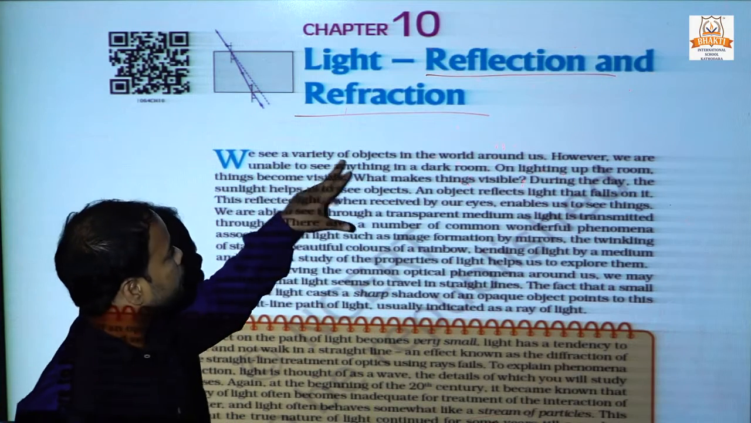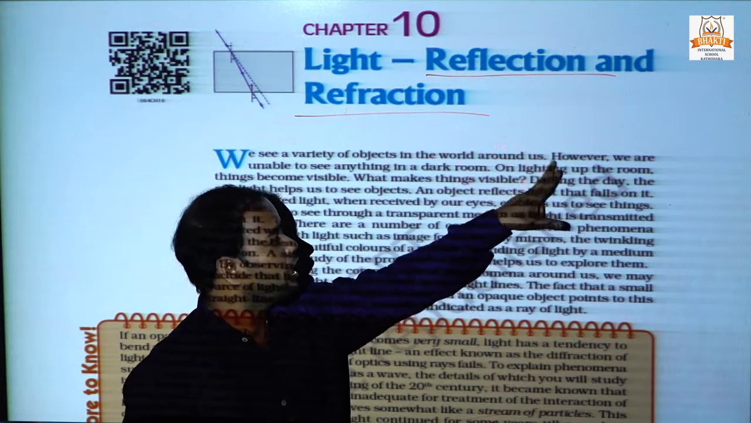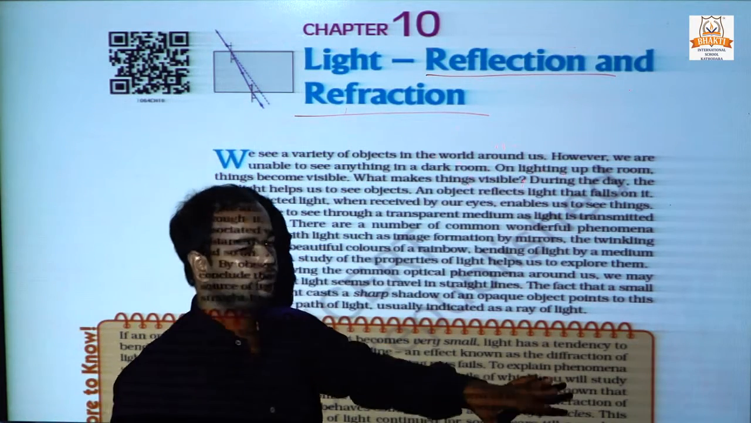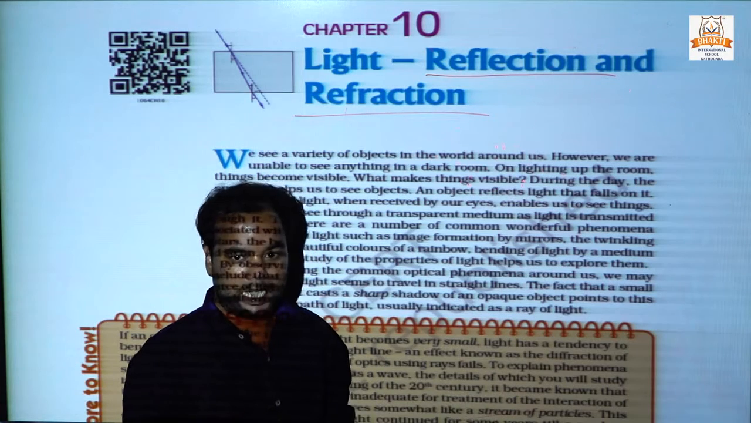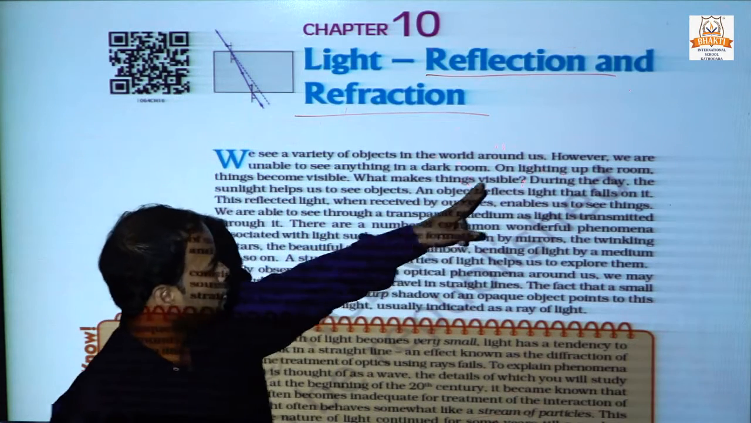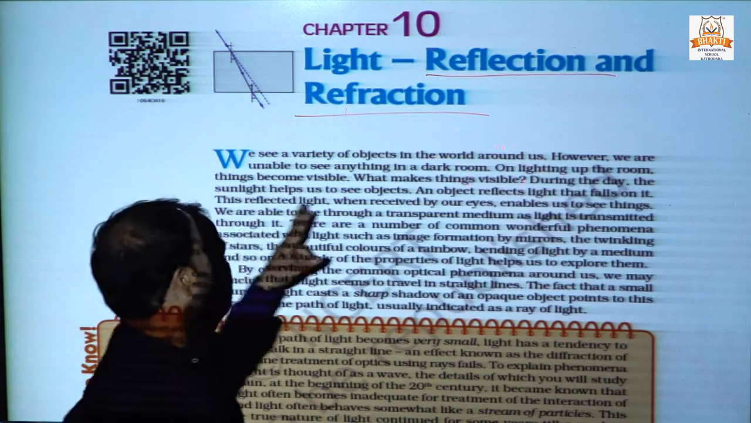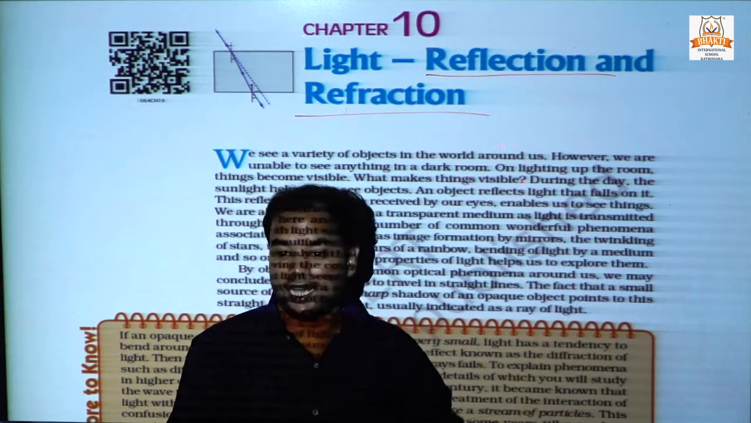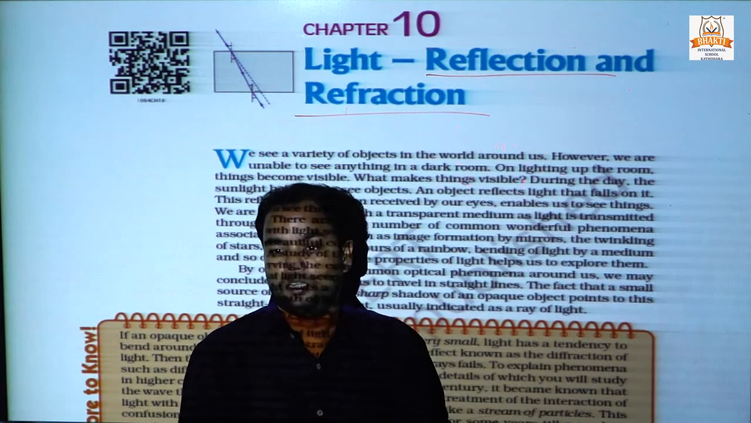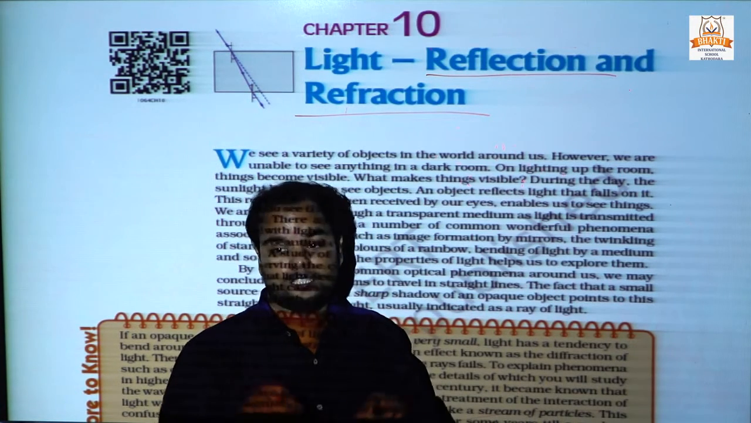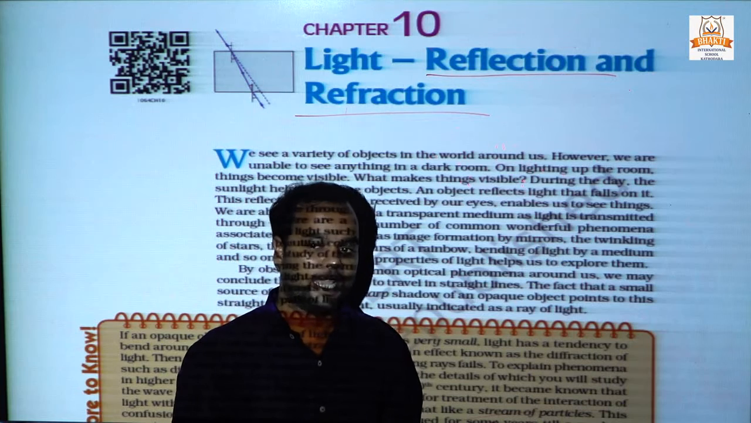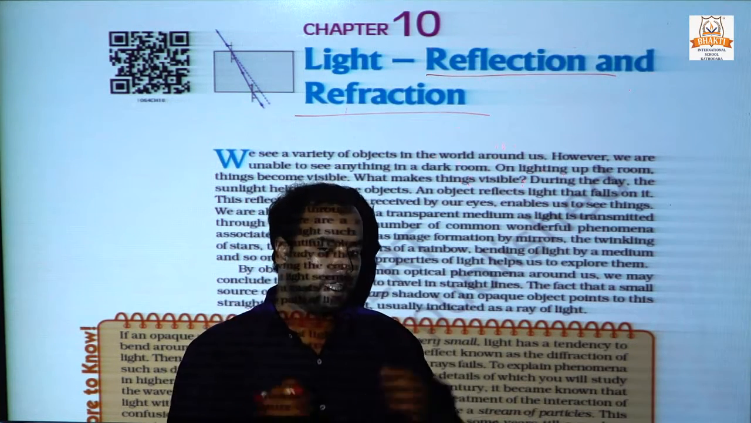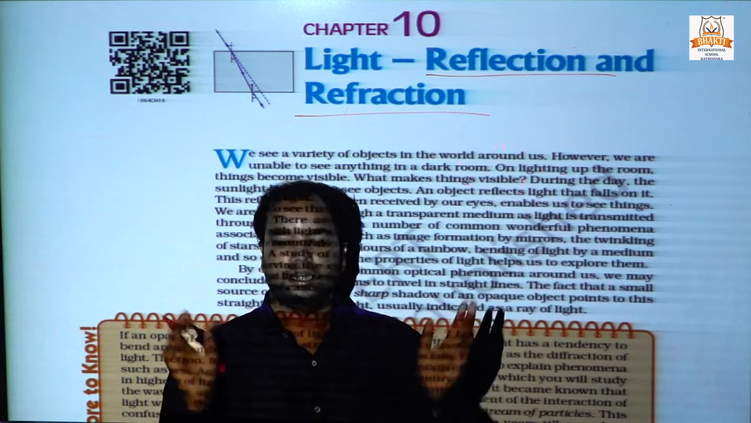We see a variety of objects in the world around us. However, we are unable to see anything in a dark room. We cannot see anything in the dark room, everyone knows. But on lighting the room, things become visible. What makes things visible? What is the reason behind things being visible to us? Light is the factor. Light creates a sensation in our retina, in our eyes, and things become visible around us.